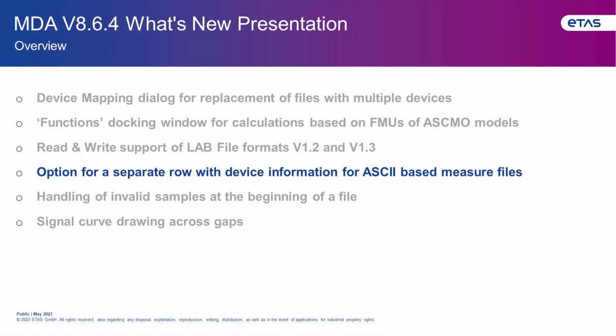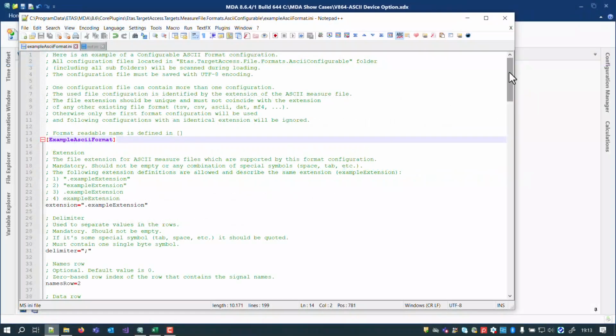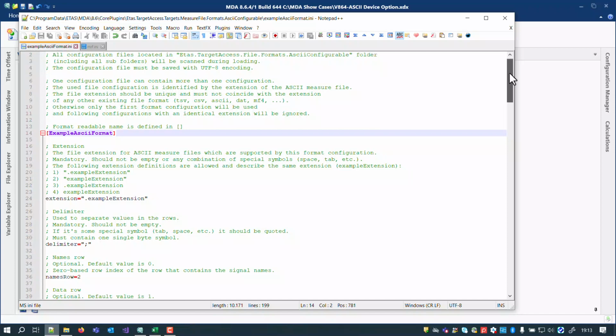The topic which follows now is about an enhancement for reading and writing ASCII-based measure files. MDA 8 allows you to define how to read and write ASCII-based textual measure files. This is done by means of INI description files. An example file in which all options are documented is part of the MDA installation.